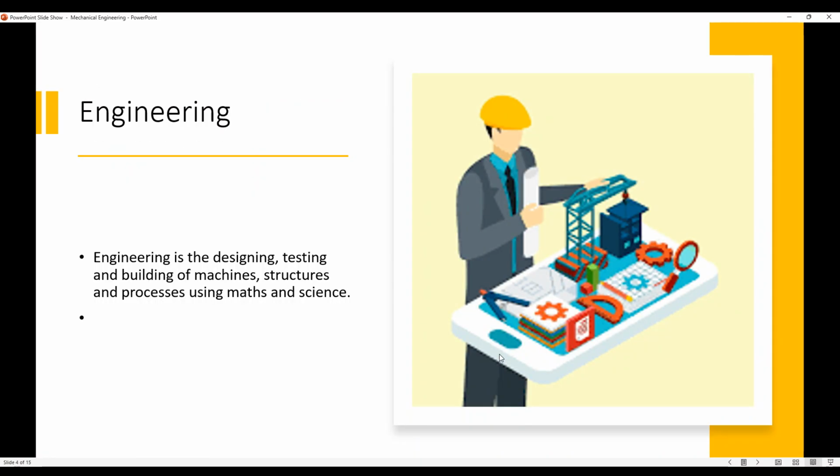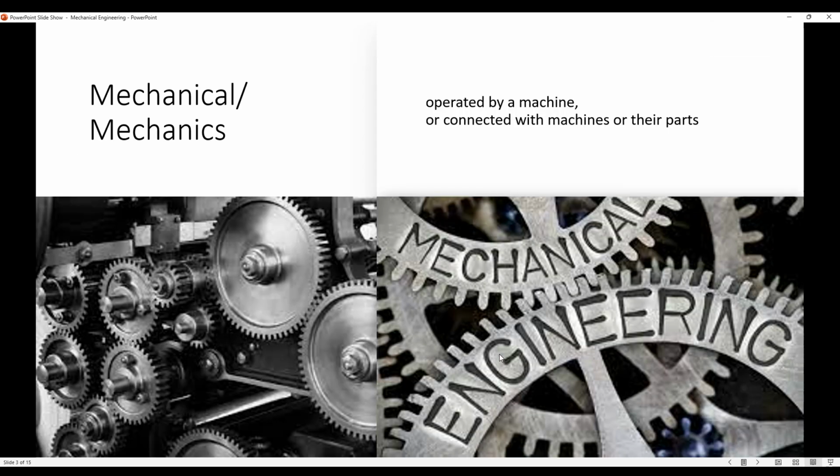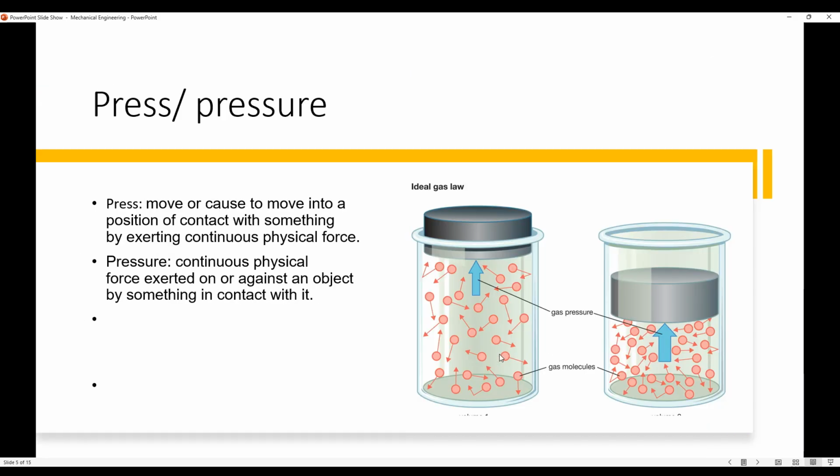We have also the word engineering. Engineering is the designing, testing, and building of machines, structures, and processes using math and science. So, for example, if you want to build a new car, you want to design the car, you want to test it, you want to build the parts of the car, the structures, and the processes. And of course, you have to use math and science to do that. So, that's engineering. So, mechanical engineering is involved in designing machines or testing machines.